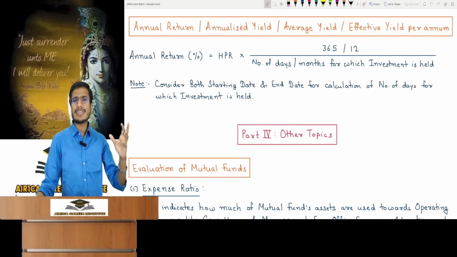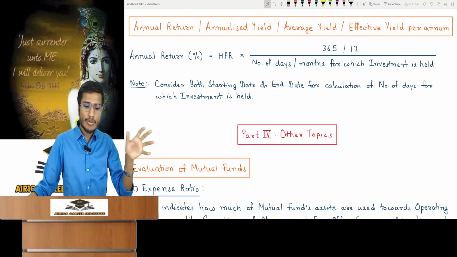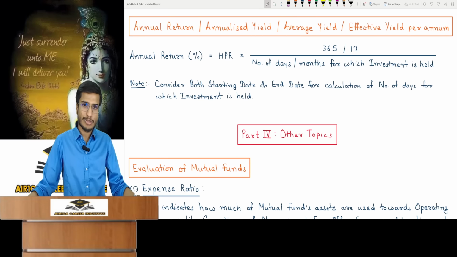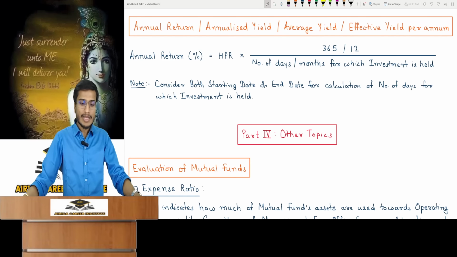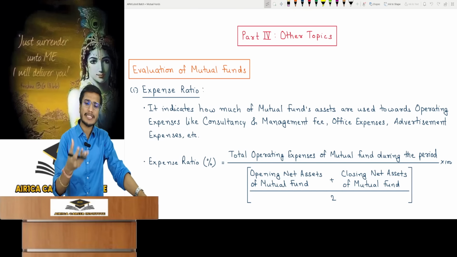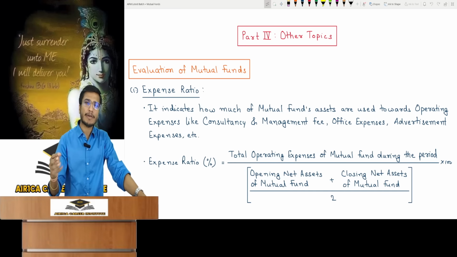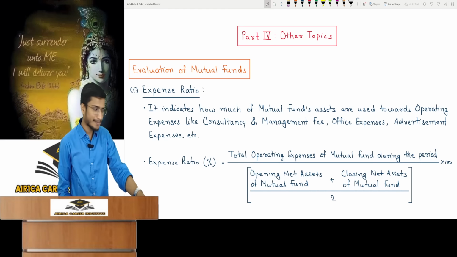This was just the part about returns. We have solved many questions based on this in our regular class. So you can easily solve them on this basis and you will be able to revise. Now we will move on to this chapter's other topics. Part 4, that is other chapter topics. Questions are rarely asked, being useless, so we will quickly cover them. Then I will also help you revise the major specific types of questions.